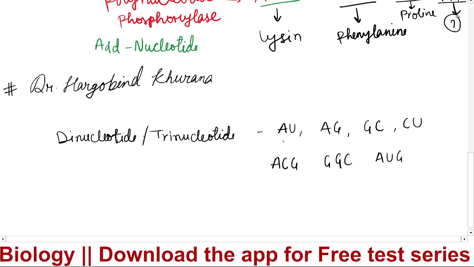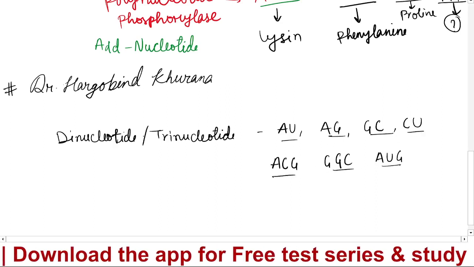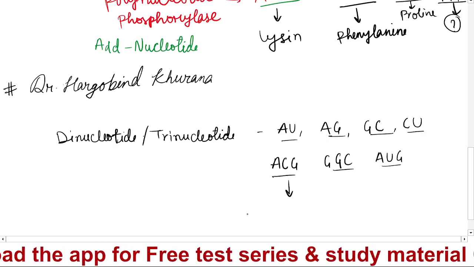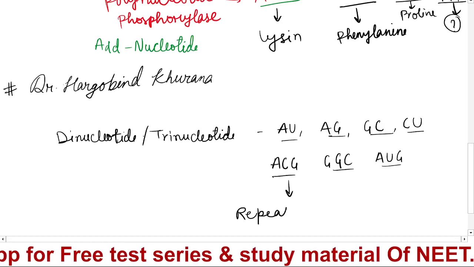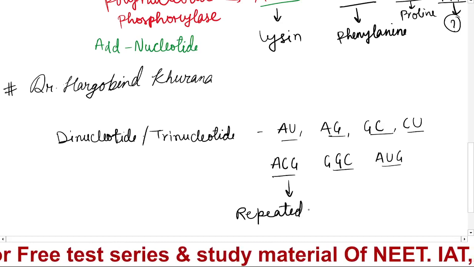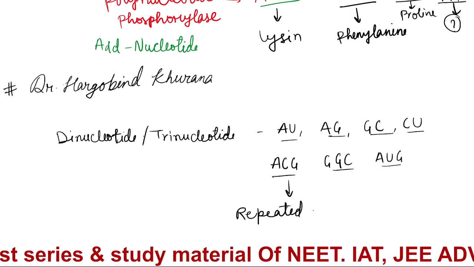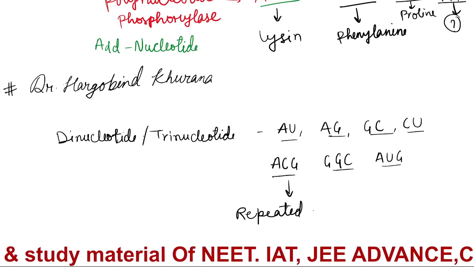So first he made this dinucleotide. After making this dinucleotide, he repeated this sequence, and finally he made a long RNA.